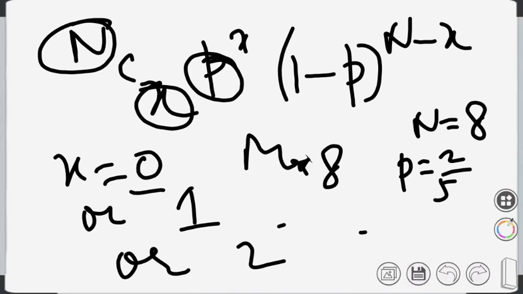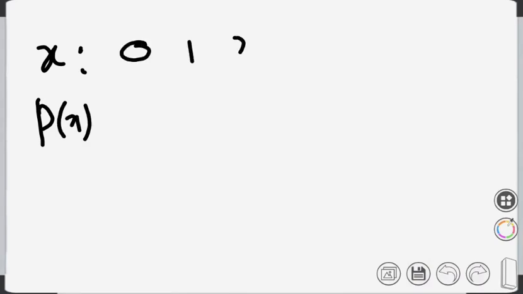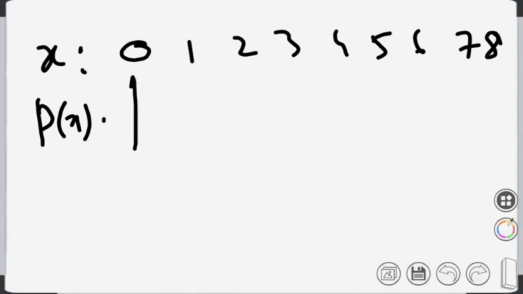See, here I have written or. What did I say yesterday? Multiplication. Yesterday I said or means plus, and means multiplication. So if I write this as a probability distribution, the values will be 0, 1, 2, 3, 4, 5, 6, 7 and 8. Now what will be the probability for 0?